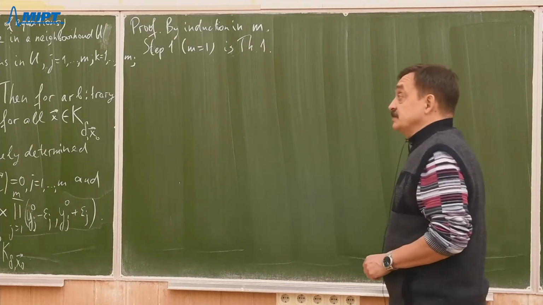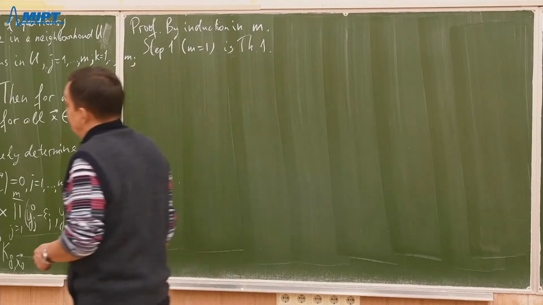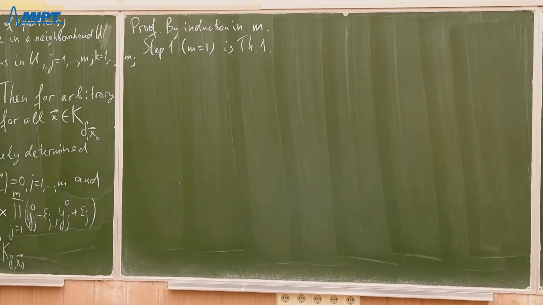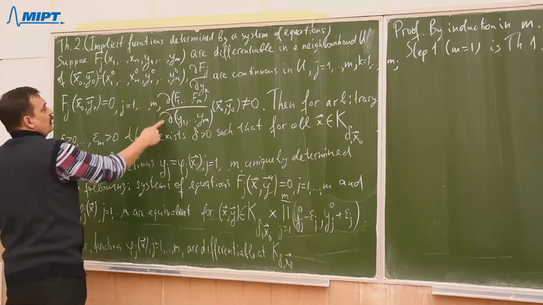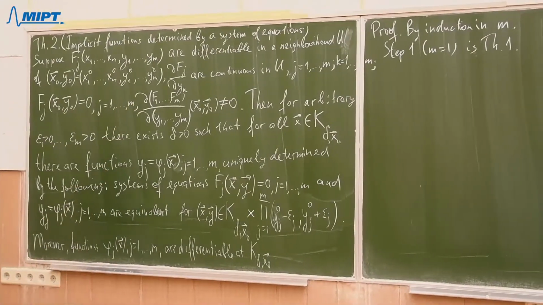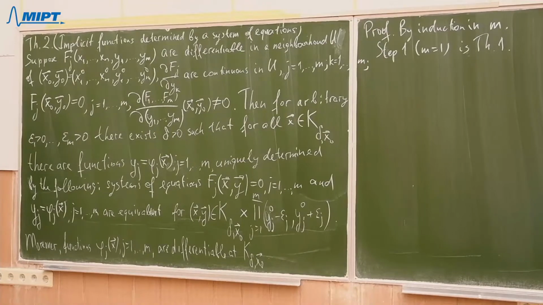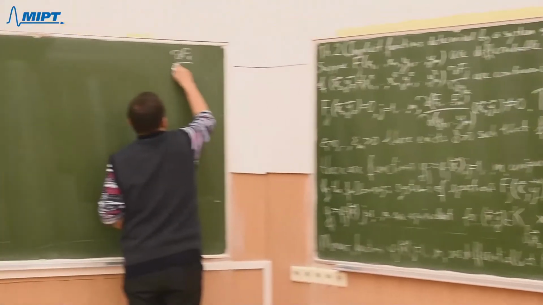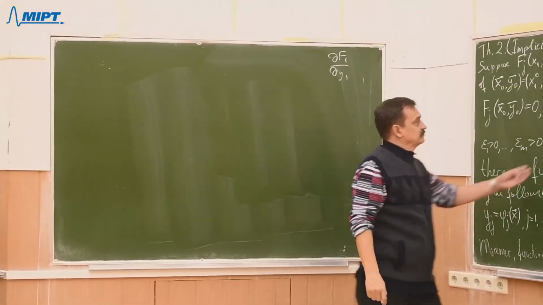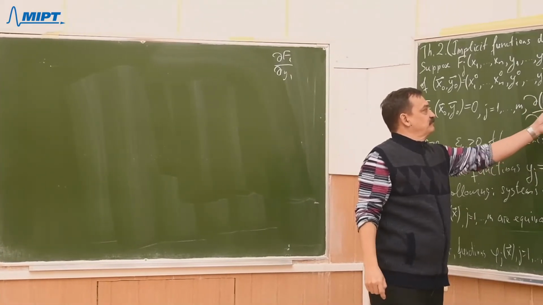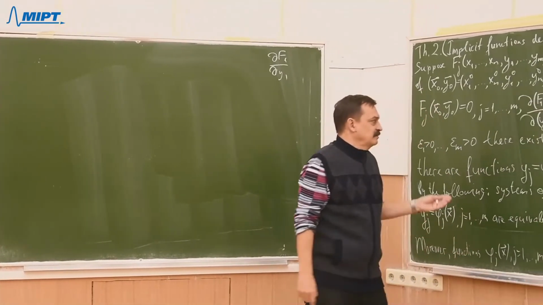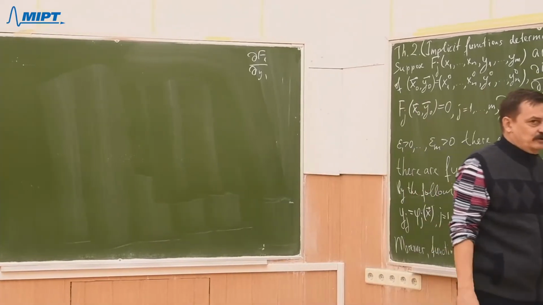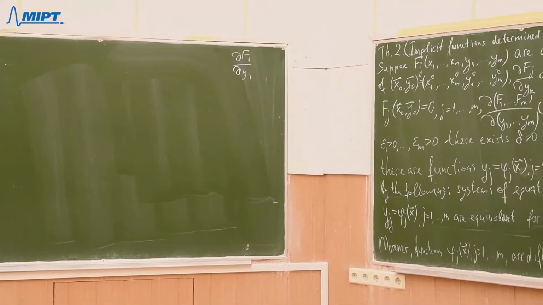Because if m equals 1, we have just one variable y1. Then what is the Jacobian? If we have just one function and one variable, then the determinant of order 1 by 1 is a number.